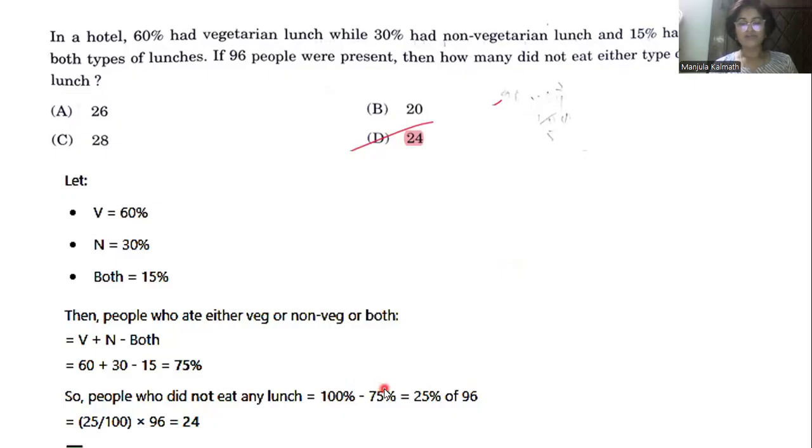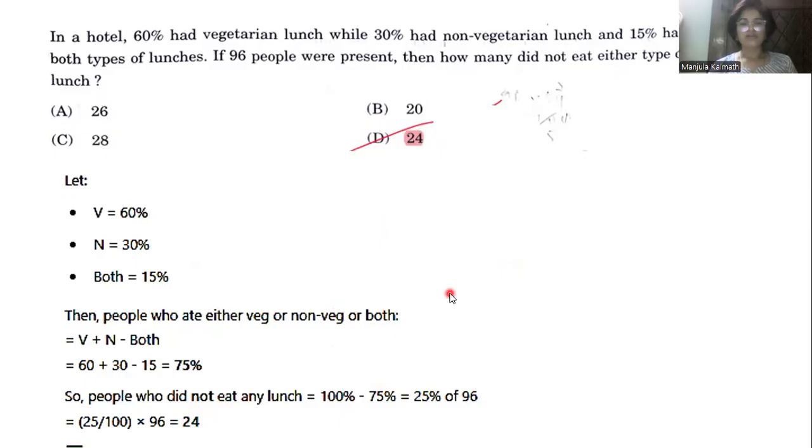So 75% are eating either veg or non-veg. Those who prefer neither veg nor non-veg will be 25%. We have to calculate 25% of 96, because the total number of people present is 96. How much is 25% of 96? Neither are they vegetarians nor non-vegetarians. It comes to 24 here.